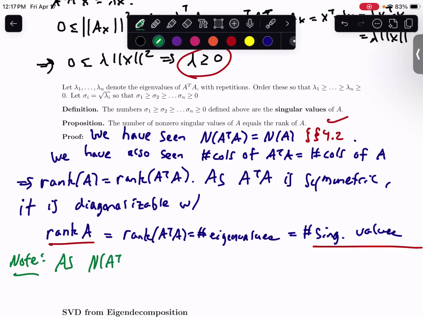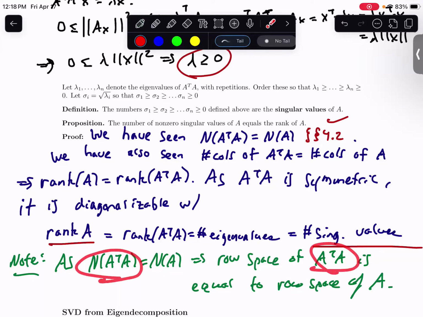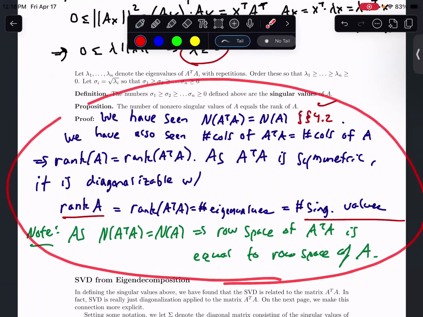As the null space of A transpose times A is equal to the null space of A, this is going to force the row space of A transpose times A to be equal to the row space of A. Because the null space of A is the orthogonal complement of the row space of A transpose times A, and it's also equal to the null space of A transpose times A, the row spaces have to be equal, because they're orthogonal complements of the same space. Okay, any questions about the proof of this proposition at all?